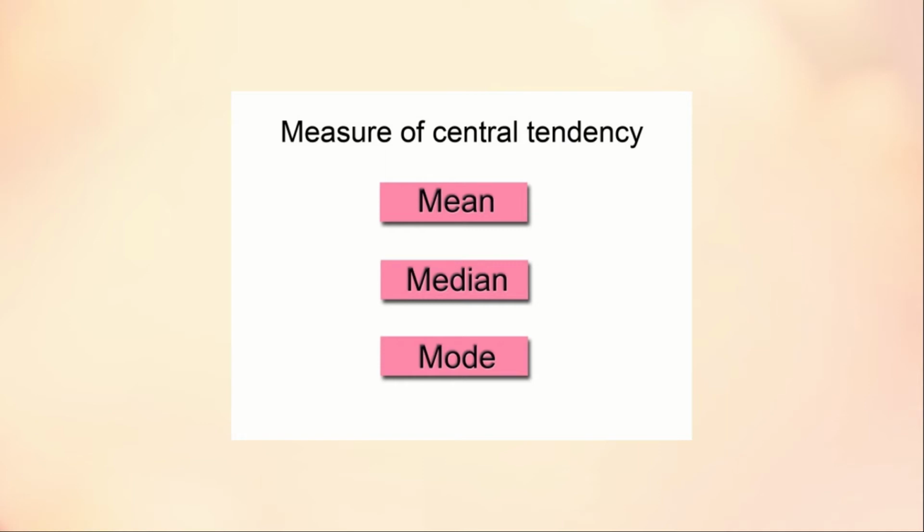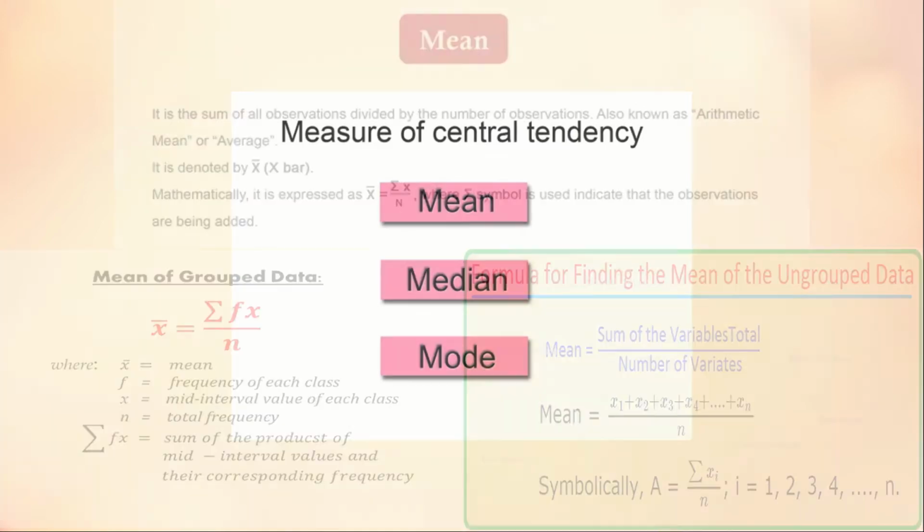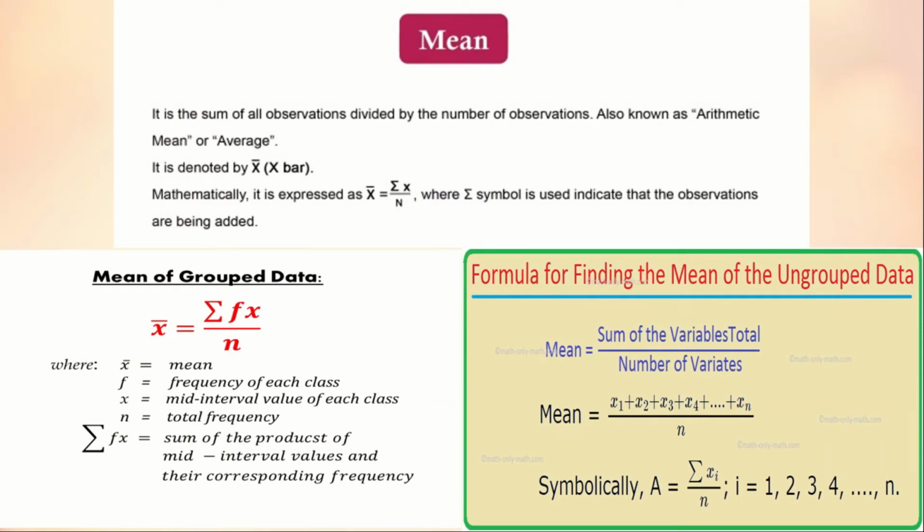So next, moving on to the measure of central tendency. Central tendency is measured by 3 methods: mean, median, and mode. All the 3 types are very important for your 10th exams. First, the mean. It is the sum of all observations divided by the number of observations, also known as arithmetic mean or average. So the average of a set of numbers is said to be the mean.